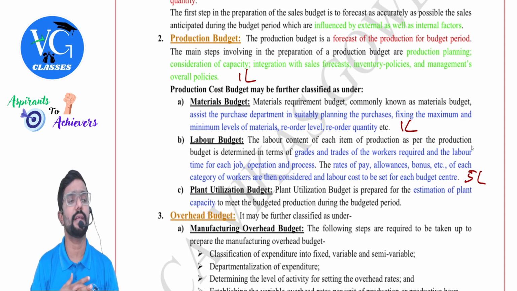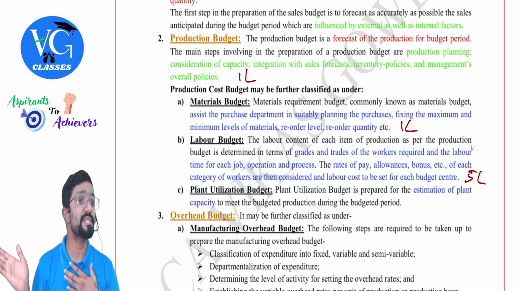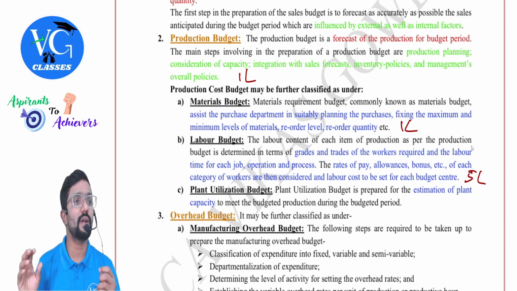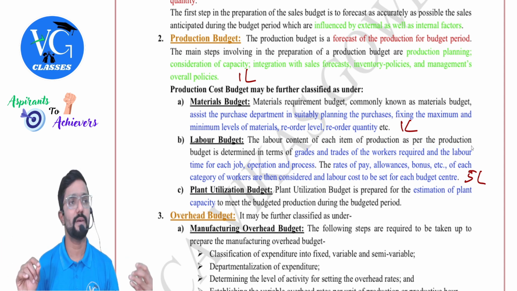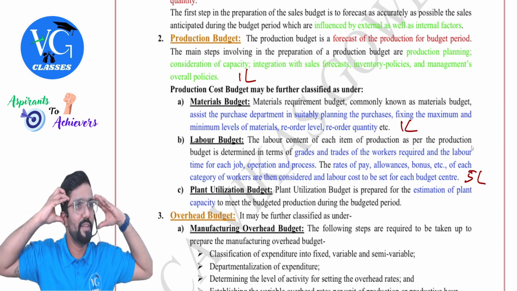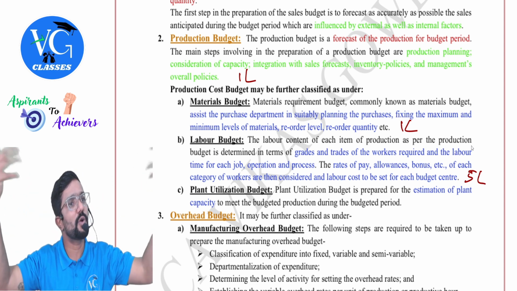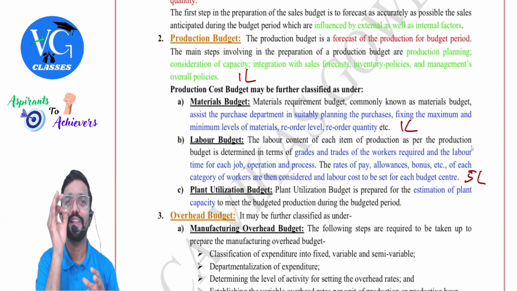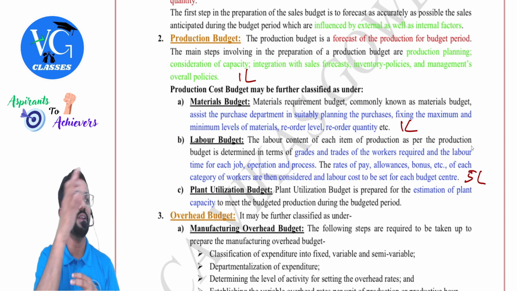But you should also not appoint more people and make them sit on the bench waiting for work. At the same time, you should also not have very few employees, because whoever is there will have too much work. They will have too much pressure. When they cannot handle it, they will decide to quit the organization, which will lead to labor turnover, which will lead to replacement cost.